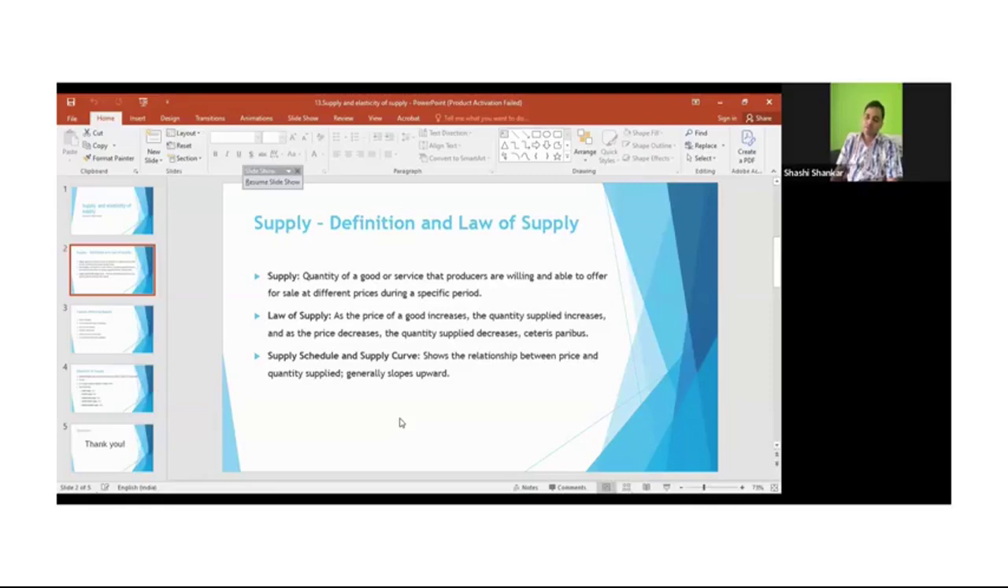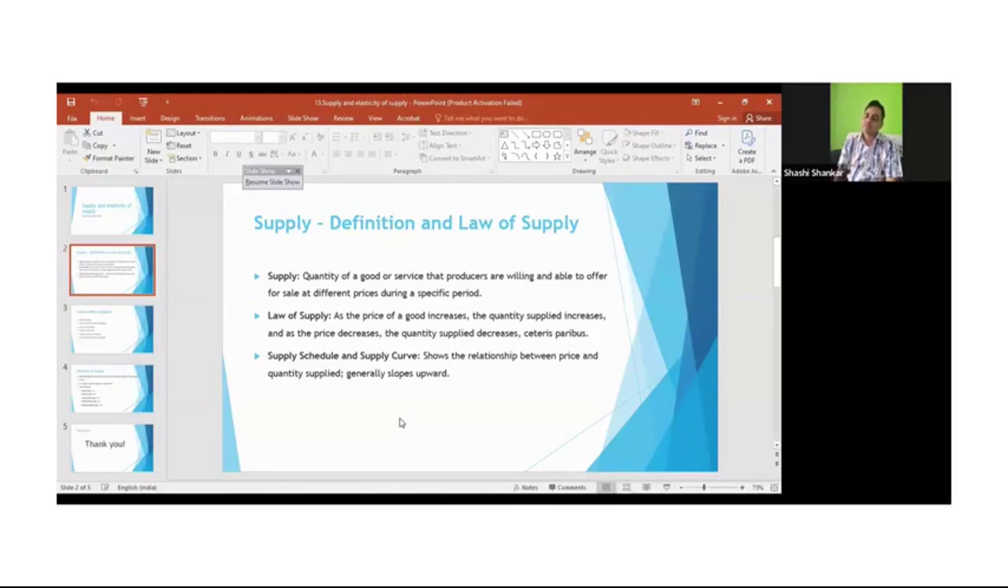Law of supply. What is the law of supply? As the price of a good increases, the quantity supplied increases, and as the price decreases, the quantity supplied decreases, ceteris paribus. Ceteris paribus means something is held constant while studying this law of supply. So which things are constant? Once again, I'm repeating the law of supply: as the price of a good increases, the quantity supplied increases, and as the price decreases, the quantity supplied decreases.